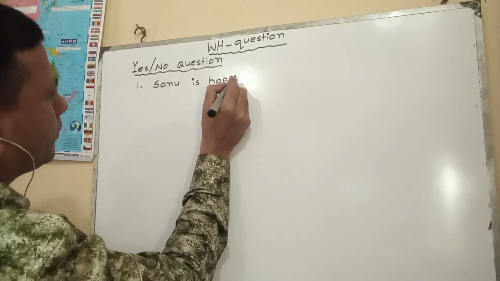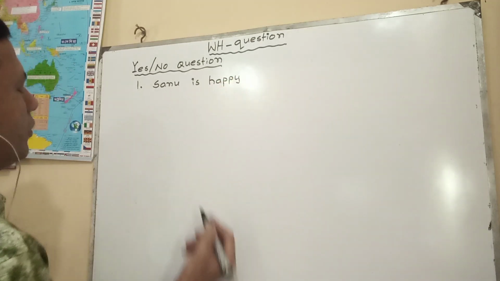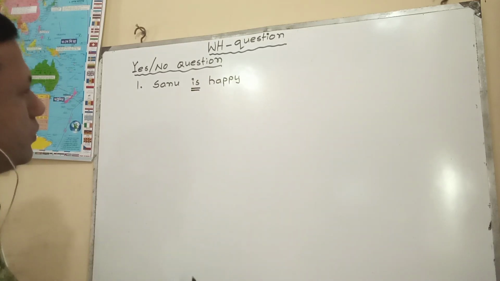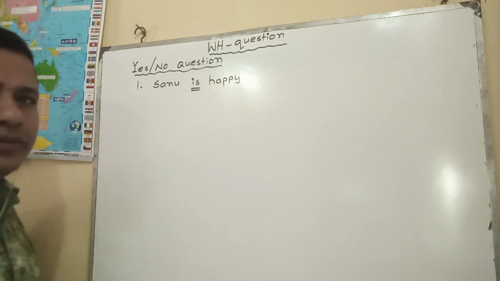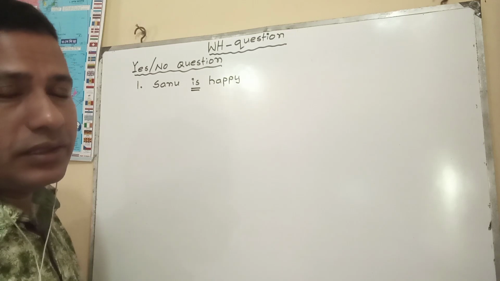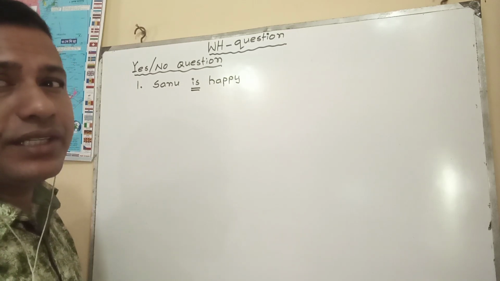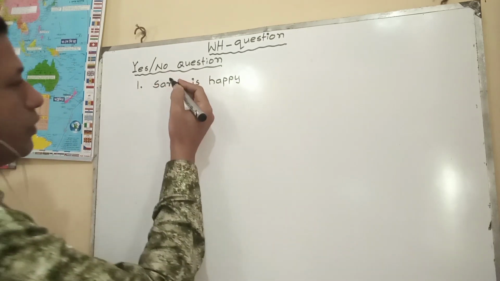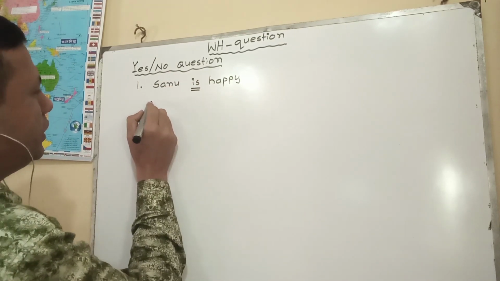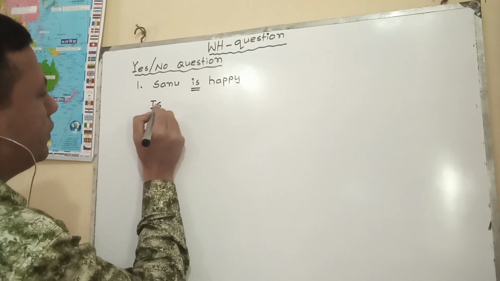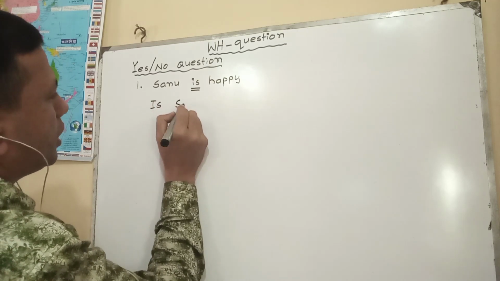If I make a question here, whenever we see an auxiliary verb, am, is, are, was, were, have, has, had, can, could, may, might, shall, should, will, would, then we have to use it first.